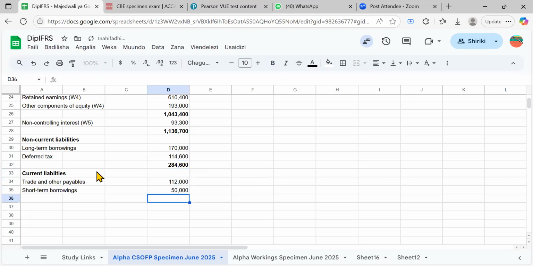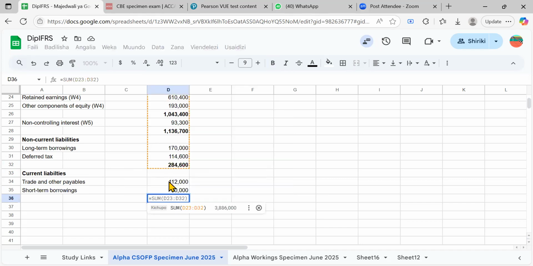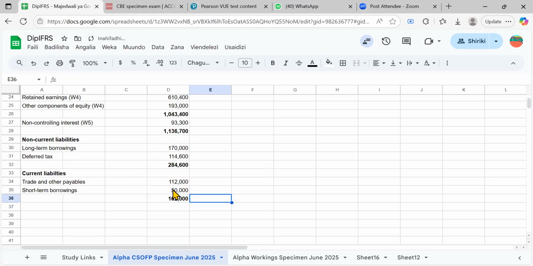You can also get the total liabilities here. Let's get the total equity and liabilities.